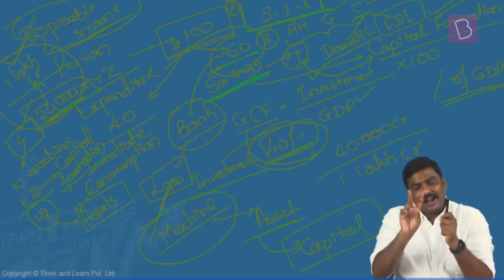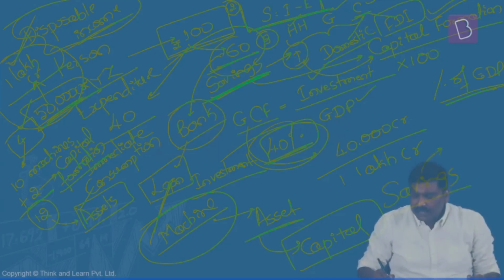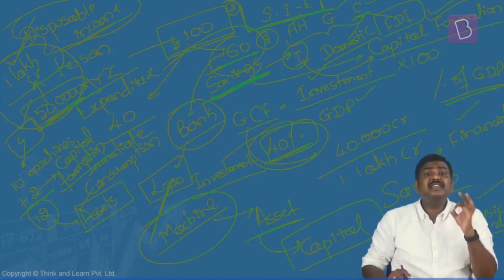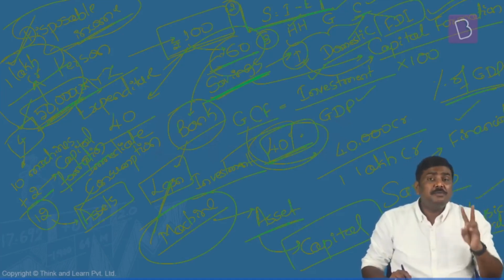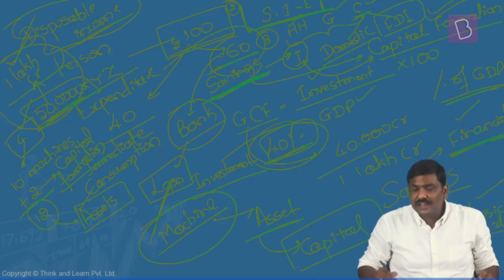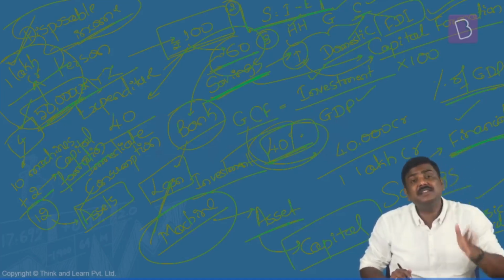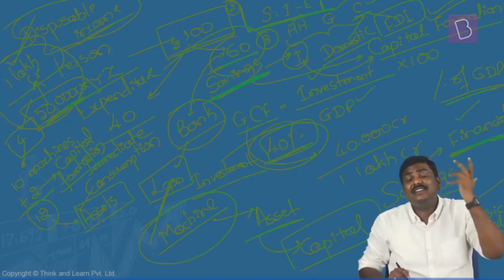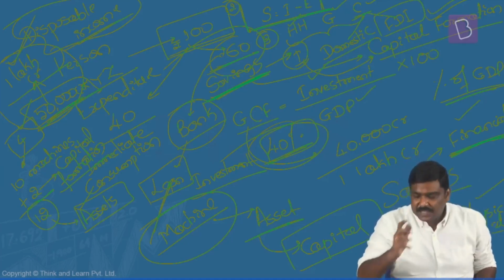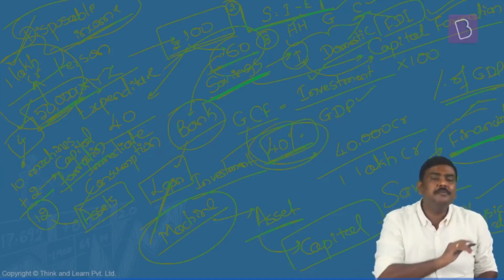In case of the savings, again there are two types. One is financial savings, which is very, very important. And the second one is physical savings. Okay, one is financial savings and the second one is physical savings. Now, what is the importance of both of them? Financial savings are generally associated with investments in the market, creation of assets in the market. And that is the precise reason financial savings are very, very important.